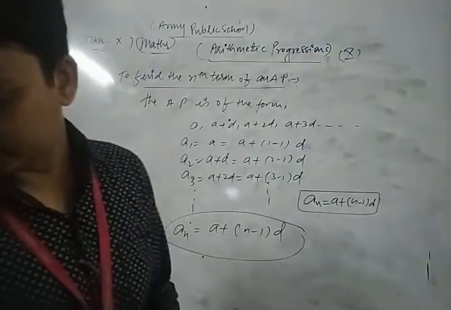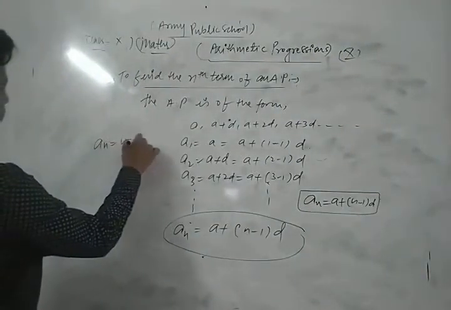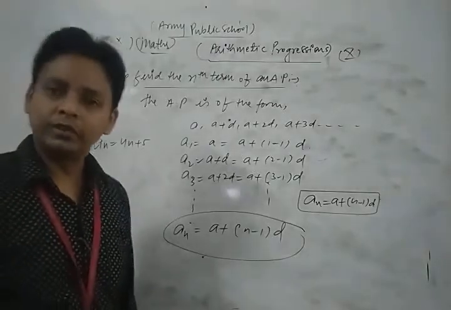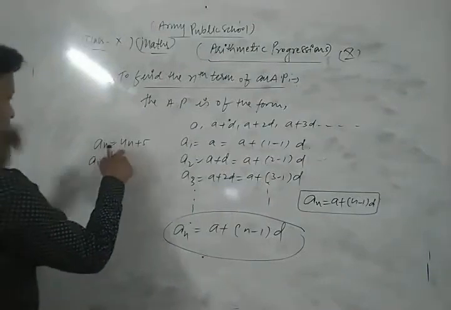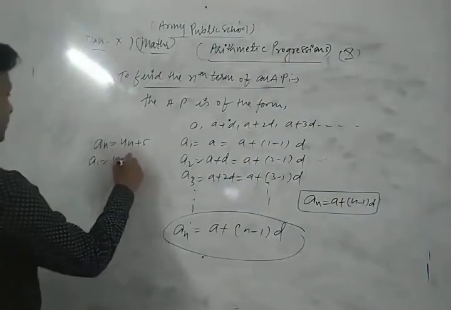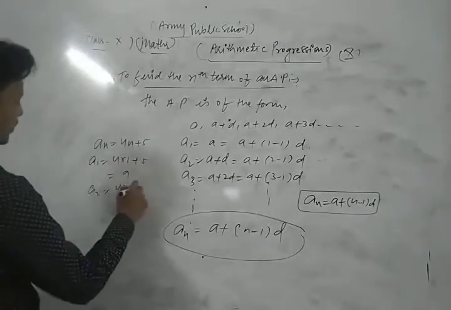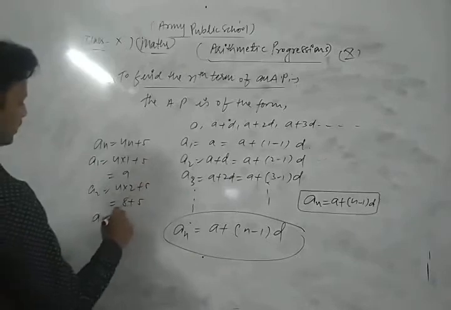Now we are going to discuss, suppose that we have a sequence an equal to 4n plus 5, and we have to show that this is an AP. So first of all, we find the first term. We put n equal to 1, this is 9. a2 is 8 plus 5, so a2 is 13.